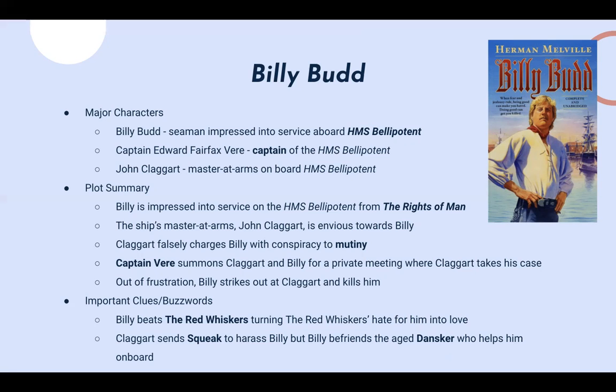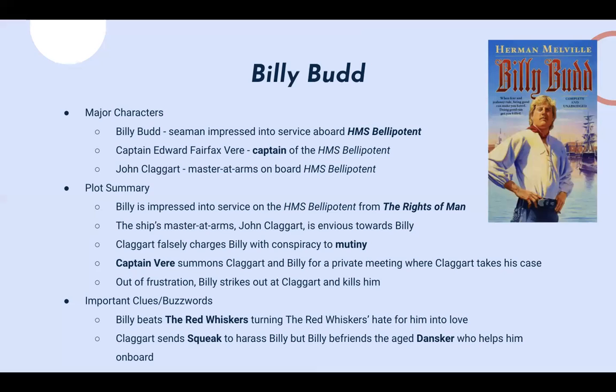At some point, Captain Vere summons Claggart and Billy and asks them to explain what's going on. Claggart makes his case against Billy, who is obviously surprised because Billy knows that he didn't do anything. And out of frustration, he strikes Claggart and kills him.